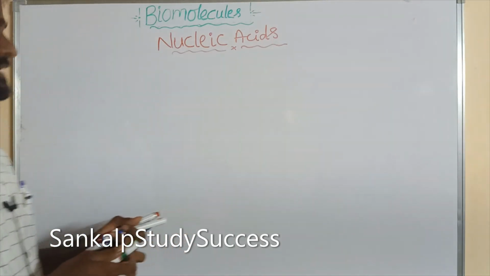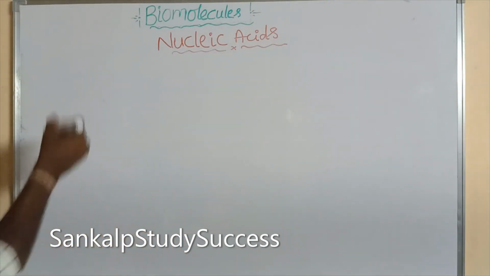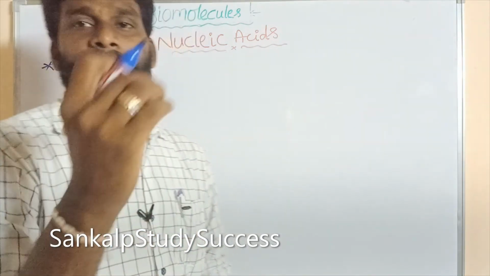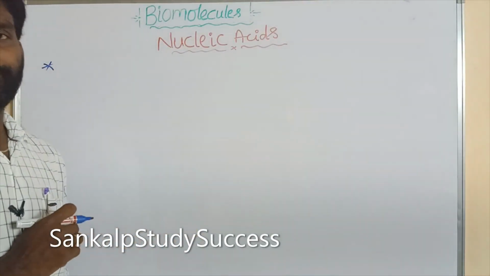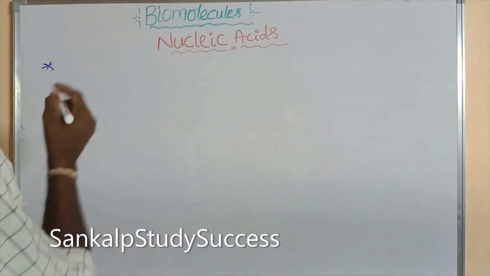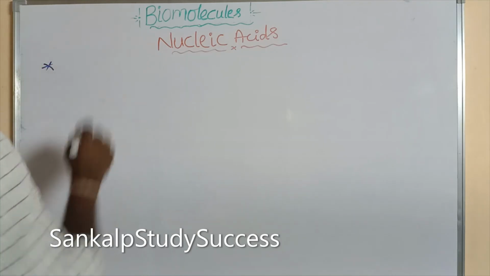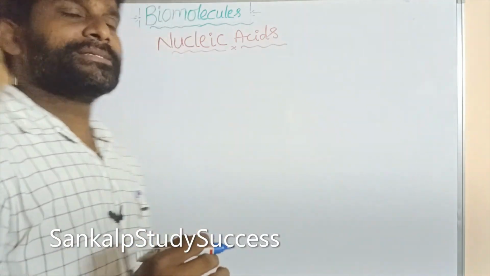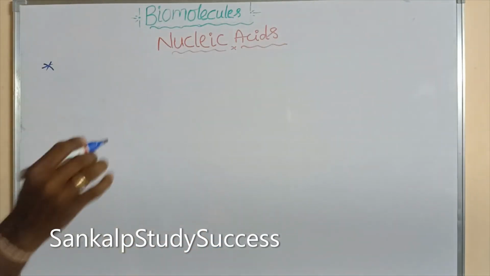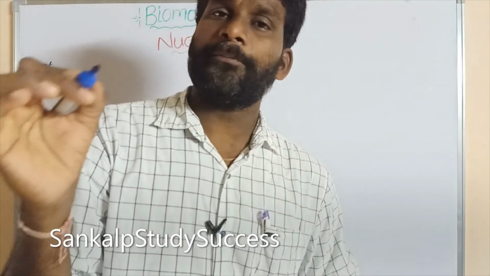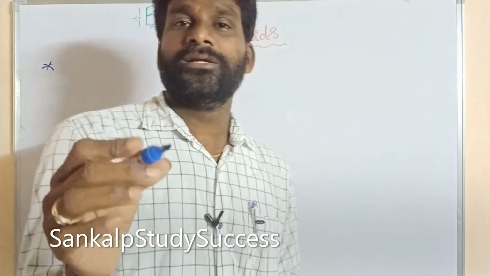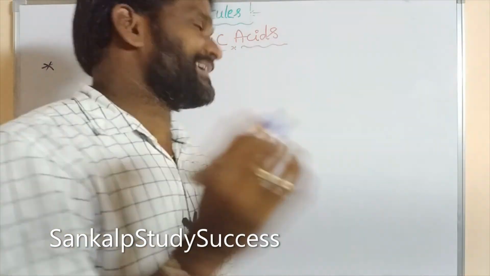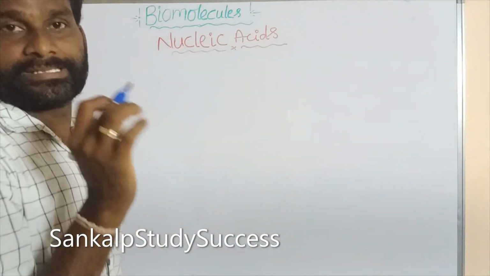Nucleic acids are found in the nucleus of living cells, and they are polymeric chains of nucleotides. That means the monomers of nucleic acids are nucleotides. That we will discuss later.